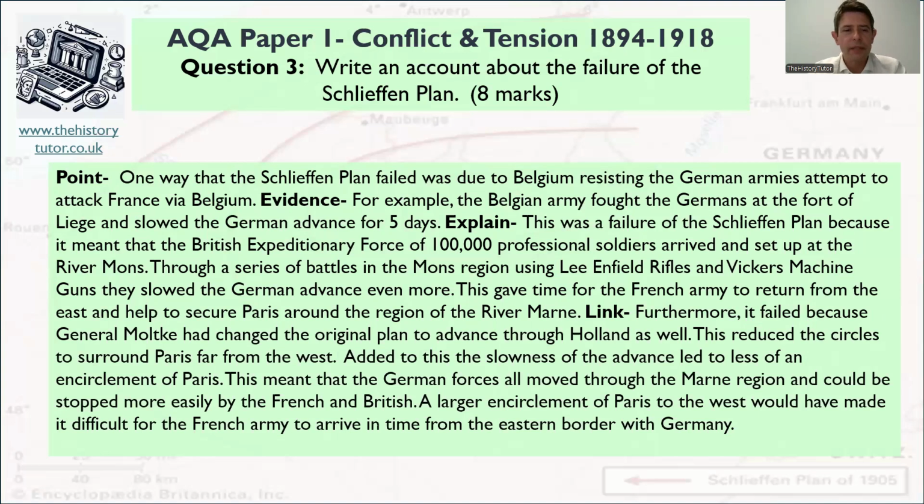Okay, so furthermore, it failed because General Moltke had changed the original plan to advance through Holland as well. This reduced the circle to surround Paris from the west. Added to this, the slowness of the advance led to less of an encirclement of Paris. This meant the German forces all moved through the Marne region and could be stopped more easily by the French and British. A larger encirclement of Paris to the west would have made it difficult for the French army to arrive in time from the eastern border with Germany.